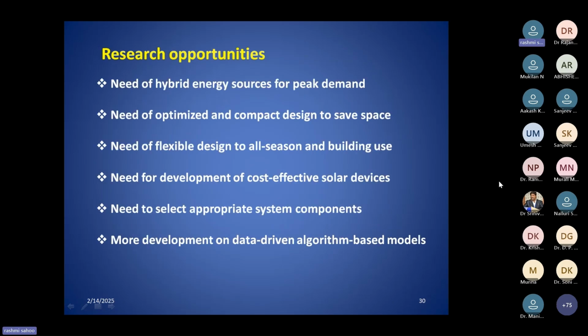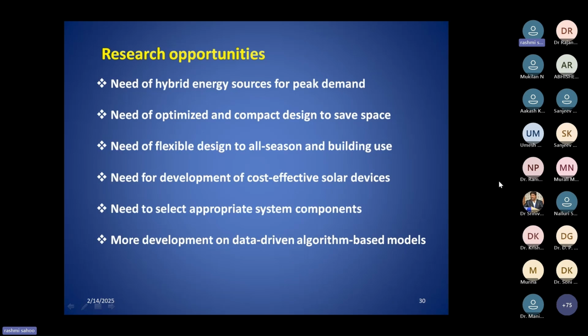Okay, so that's why I have discussed the different issues and different challenges. Obviously, that will open some research opportunities which we can pursue in this field. In general, this is a very emerging research field. A lot of research is going on in this field, and many journals are available where we can publish this type of research. So a lot of options are there.